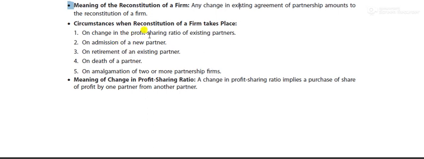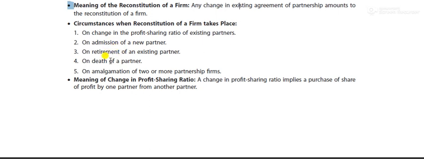Change in profit sharing ratio: you know that earlier the ratio was something else and now it will be different. Admission means whenever a new partner enters your firm. Retirement: if any partner retires, then also there is a need of reconstitution.